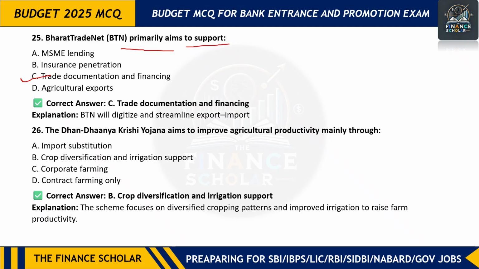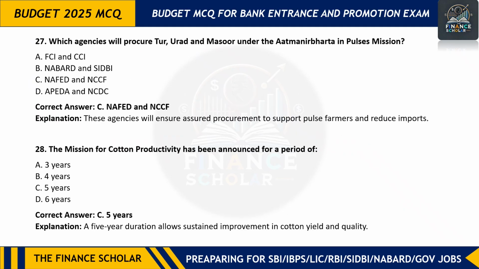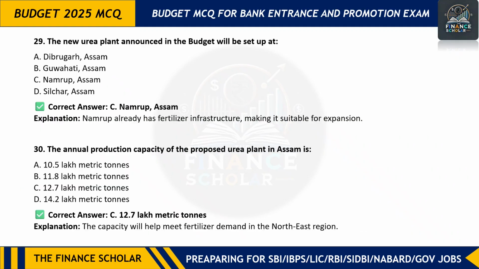Next question is, the Dhan Dhanya Krishi Yojana aims to improve agricultural productivity mainly through crop diversification and irrigation support. So B is the right answer. Next is, the mission for cotton productivity has been announced for a period of 5 years. That is a 5 year duration to improve the cotton yield and quality. So move on to the next question.